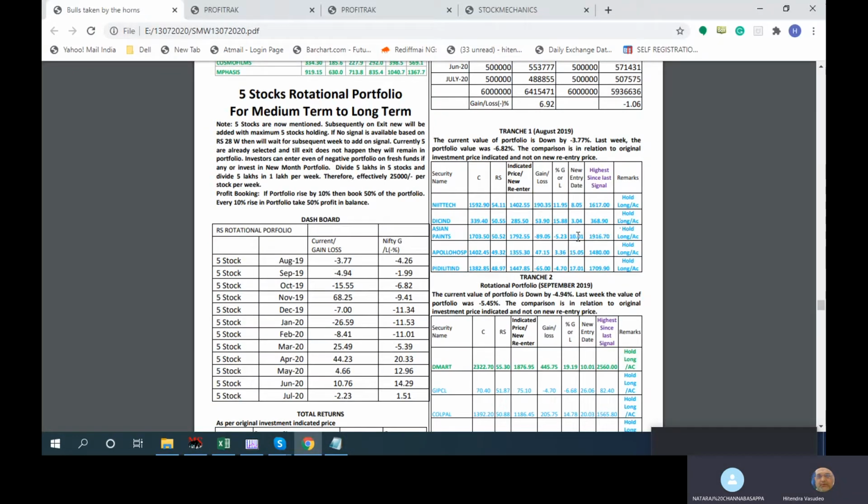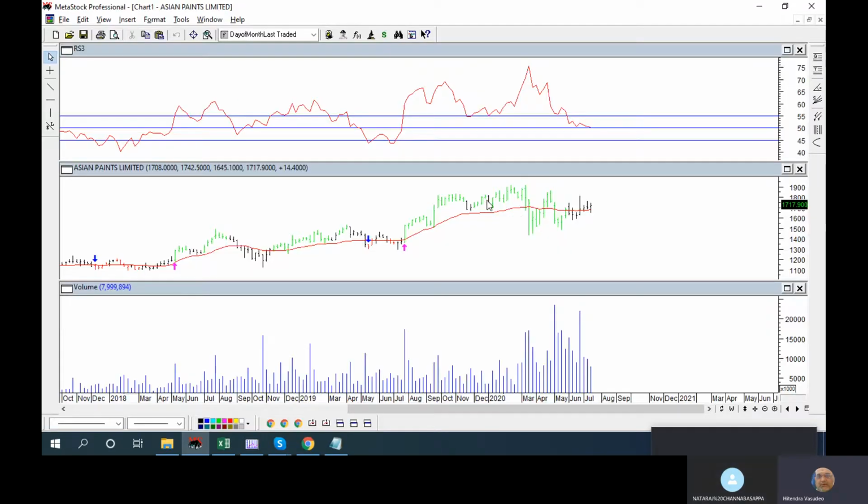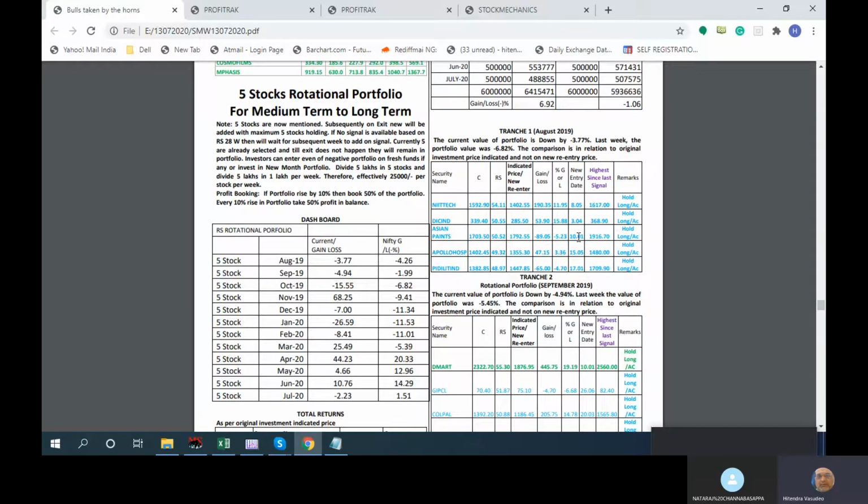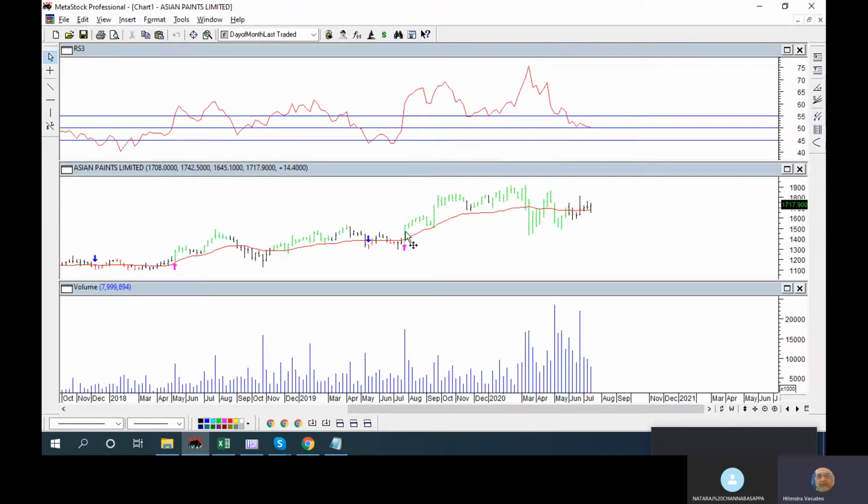Over here I have put a new entry date, 10/1. It was black to green, so that is the 10th. It will show you the last signal date, whereas the actual date was here.